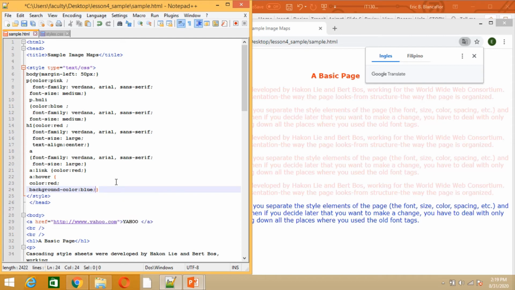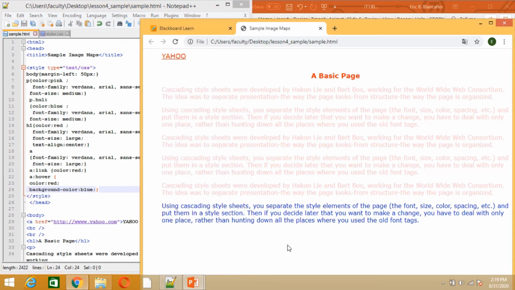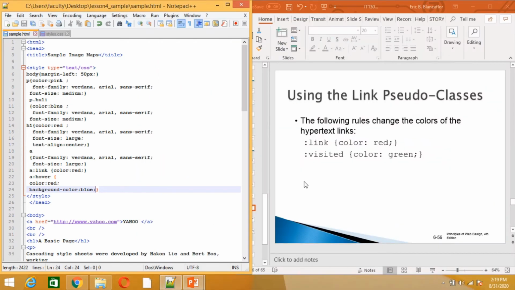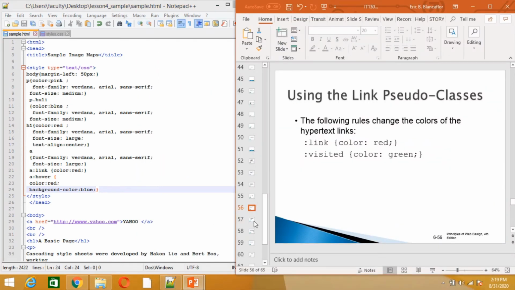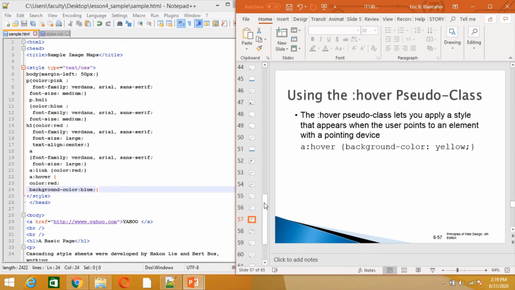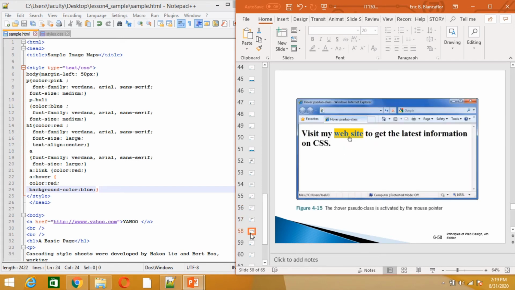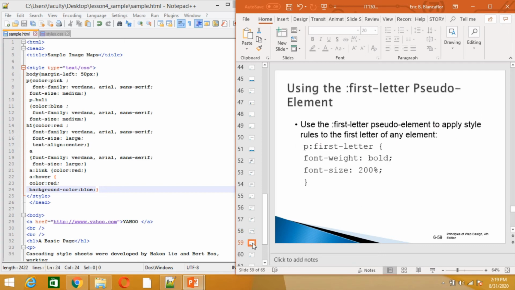Close. Control S. See what happens. F5 and there's the hover. You see that when you place the cursor there, that's what we call the hover. There's a background color of blue and the color of the text is red. So that's what you can do under pseudo class. That's the example here and that's the example in the slide.